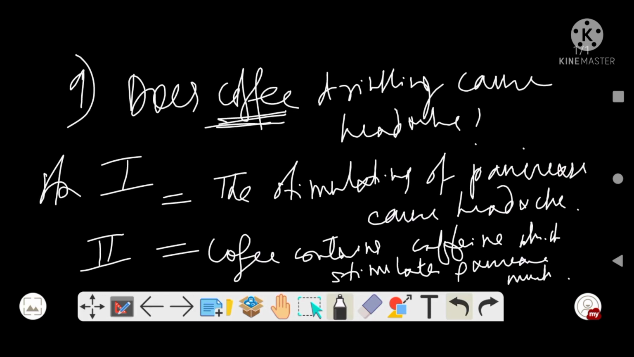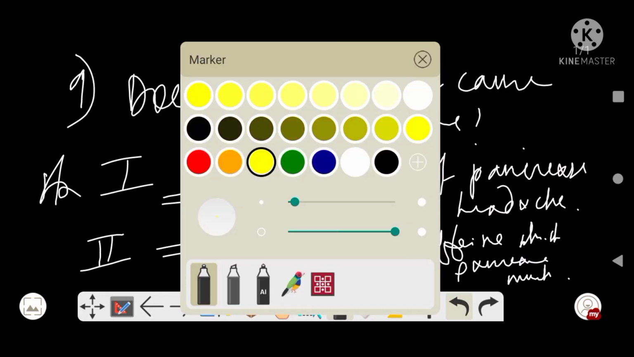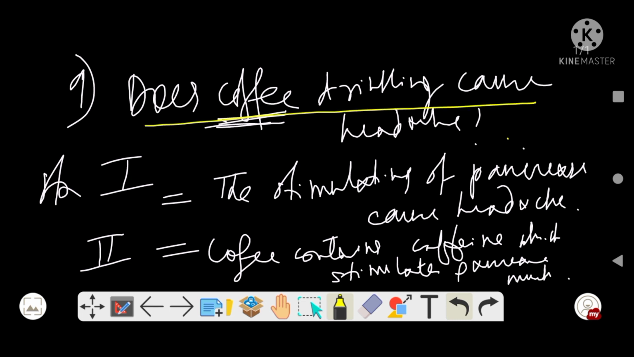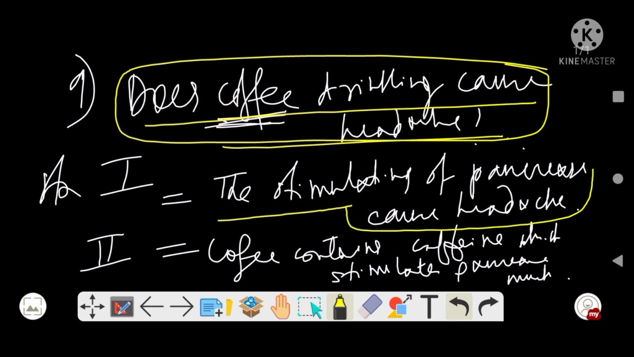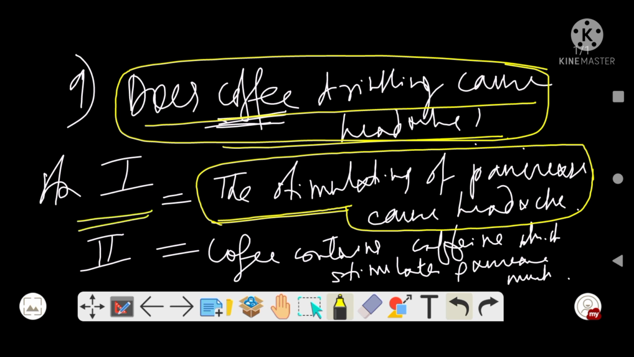So they asked, does coffee drinking cause headache? Does headache happen after drinking coffee? Okay, so the first statement says that stimulation of pancreas cause headache. Pancreas is the enzyme. So the first statement is that the stimulation of pancreas enzyme cause headache. Pancreas enzyme is produced in your stomach mainly, right?